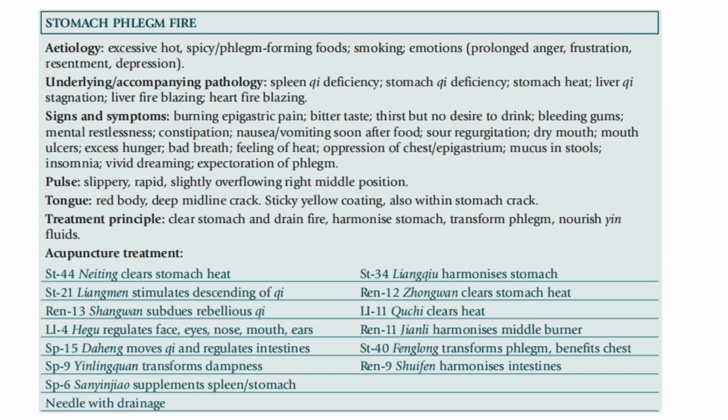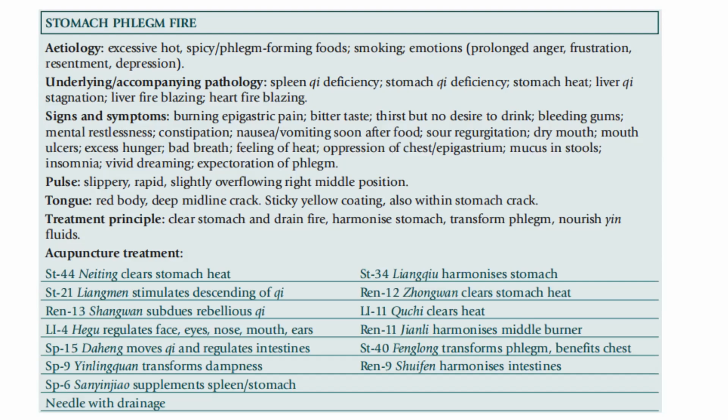Spleen 15 to move qi and regulate the intestines. Spleen 9 to transform dampness. Spleen 6 to supplement the spleen and stomach. Stomach 34 to harmonize the stomach.